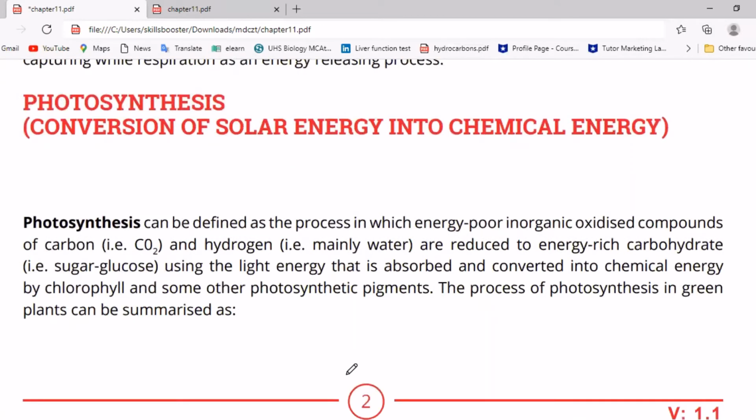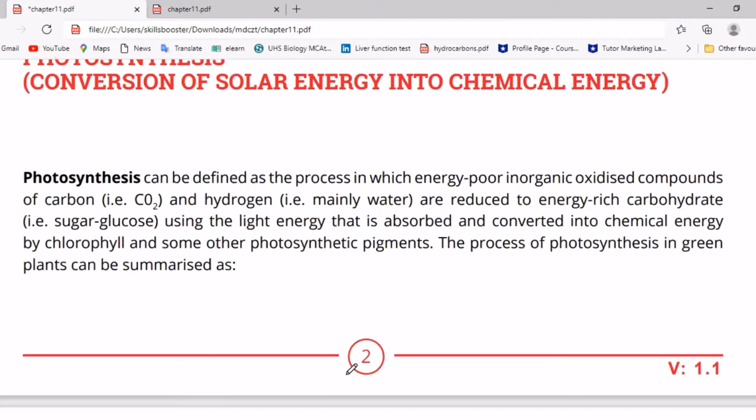Now photosynthesis: conversion of solar energy into chemical energy. Photosynthesis can be defined as the process in which energy-poor inorganic oxidized compounds of carbon and hydrogen are reduced to energy-rich carbohydrate using light energy that is absorbed and converted into chemical energy by chlorophyll and other photosynthetic pigments.